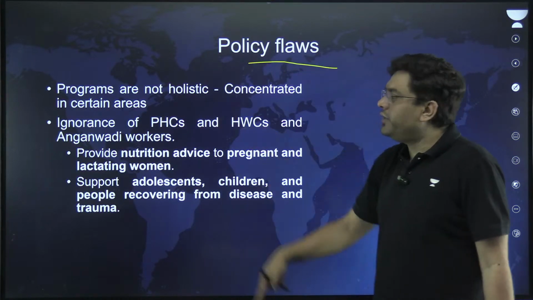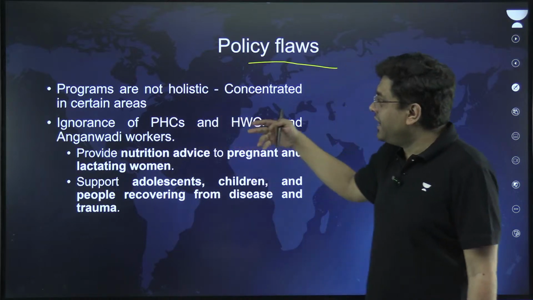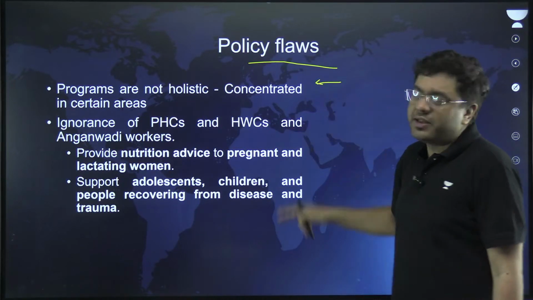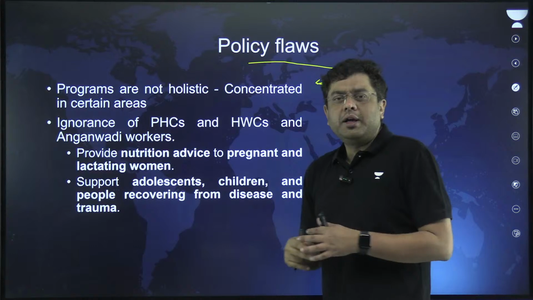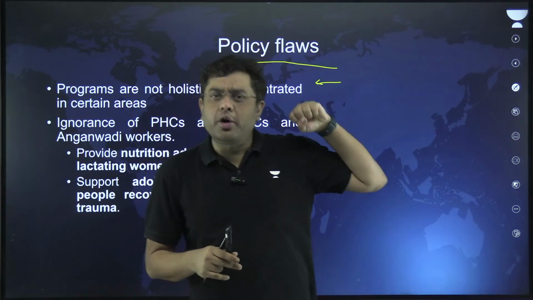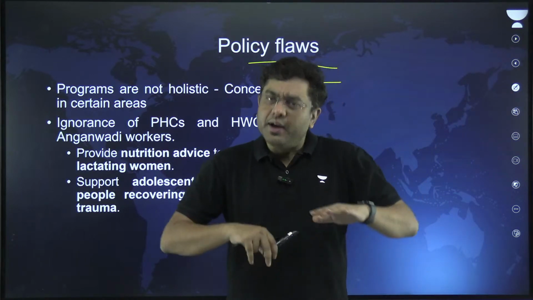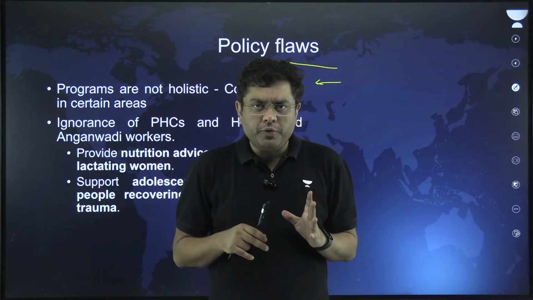Now, what are the policy flaws? One of them we have talked about, the ignorance of primary healthcare centers. Programs are not holistic. When we talk about the nutritional programs, mostly they address or cater to certain geographies, right? For example, northeast, eastern part of India, etc. They should be uniformly spread over.